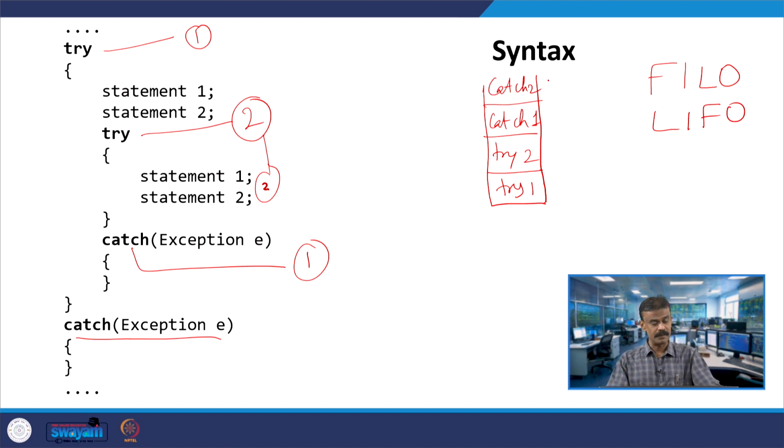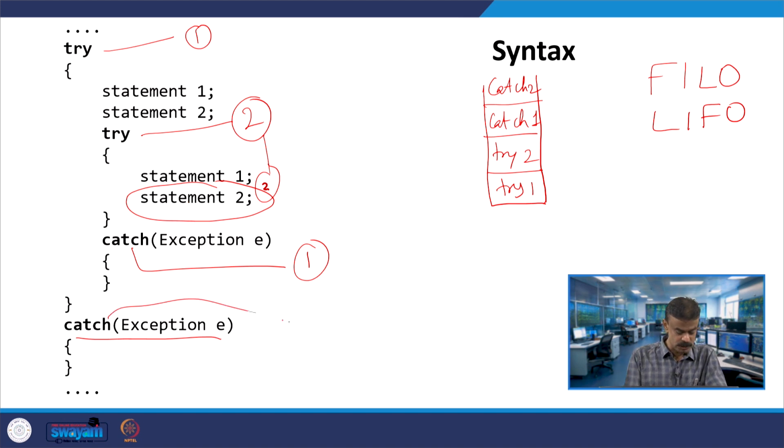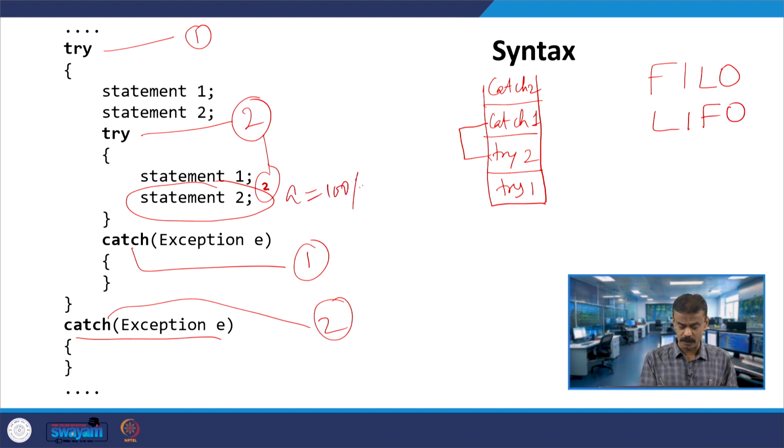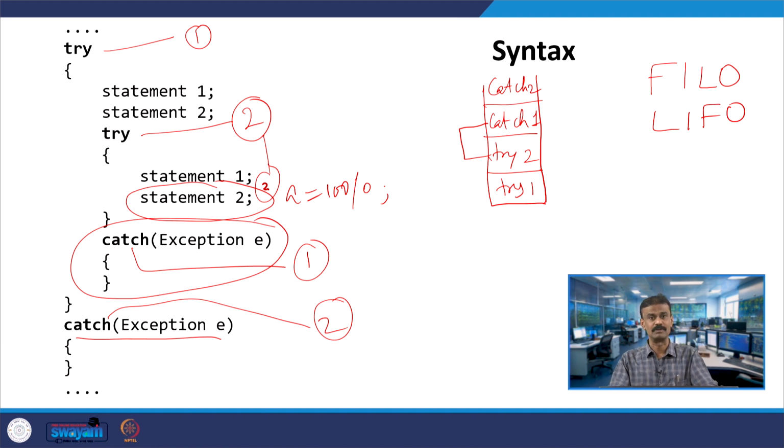So, what will happen when there is some exception? Assume that statement 2 has an exception. This is try 2 and catch 2, so you can see the immediate catch. These two will be executed. For example, assume that I am finding A equal to 100 by 0 here. Then this particular catch will be executed. So this is over, and now the pair is try 1 and catch 2.